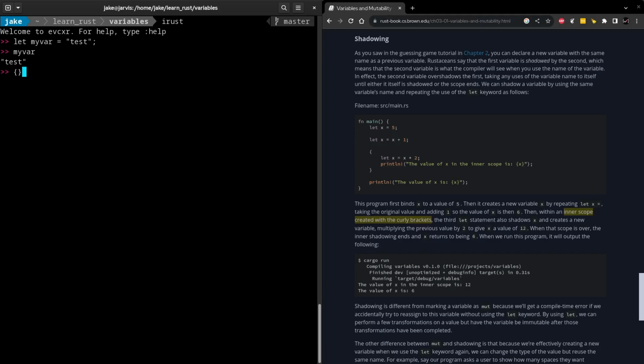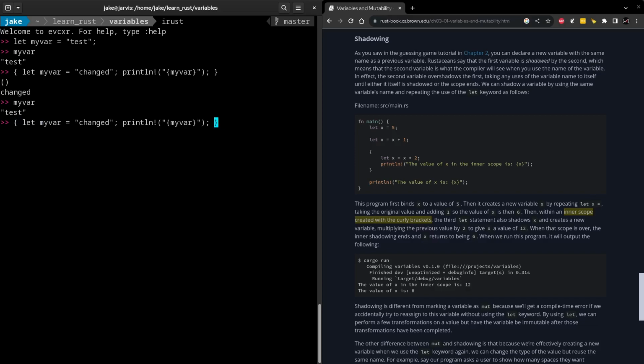Let's create an arbitrary inner scope here and try to redefine myvar equal to changed, and then we'll print that out. When we execute that, we see it prints out changed. It also gave us the result of that expression. But if we look back at myvar, we see outside that arbitrarily nested scope, it's back to test.